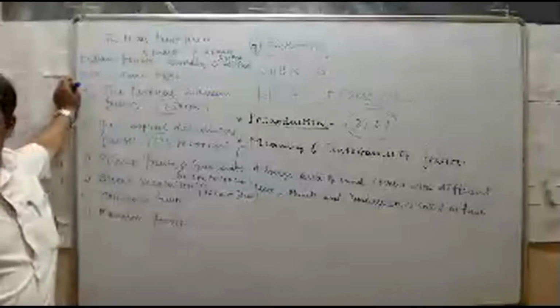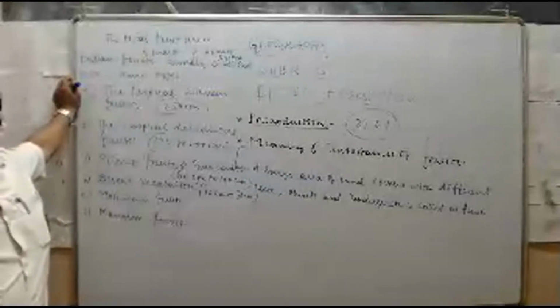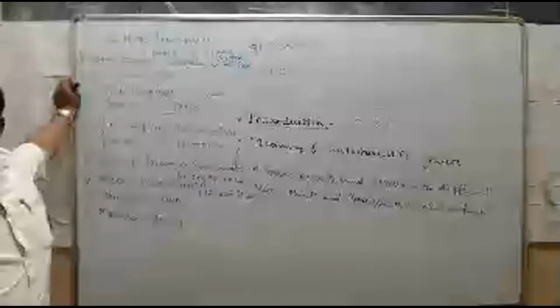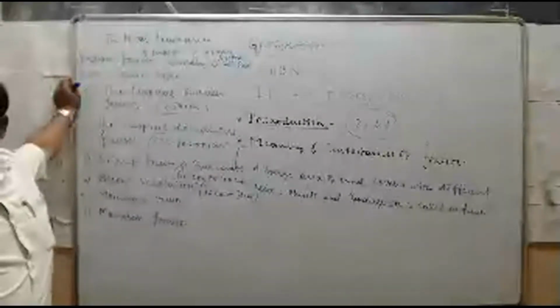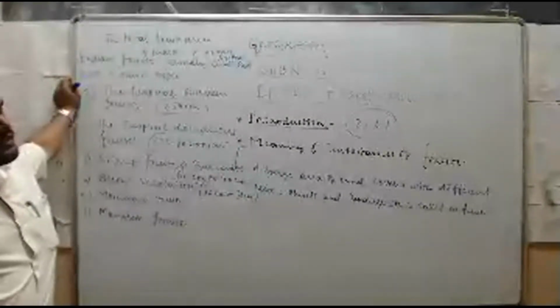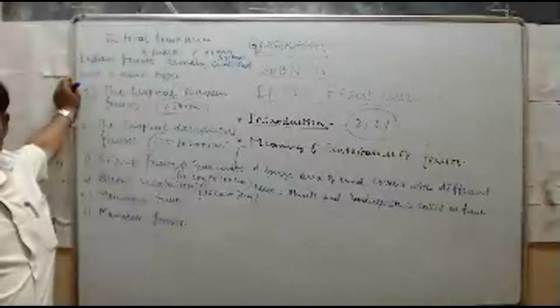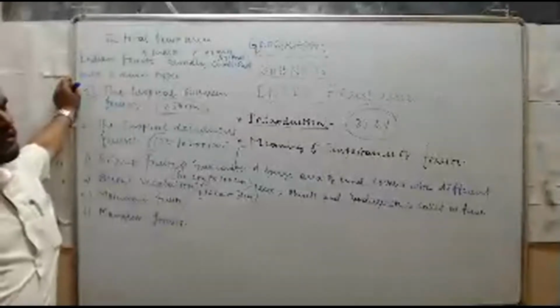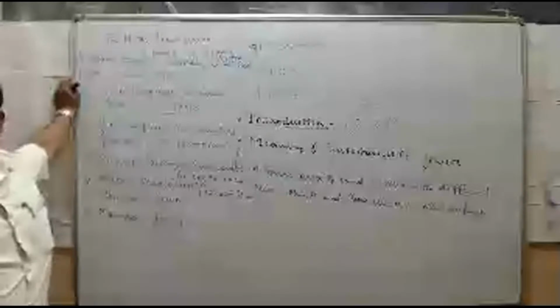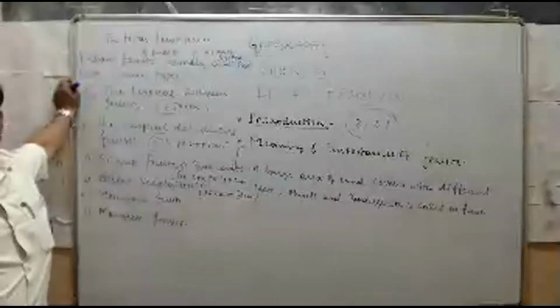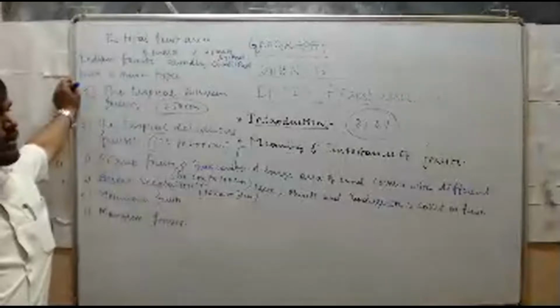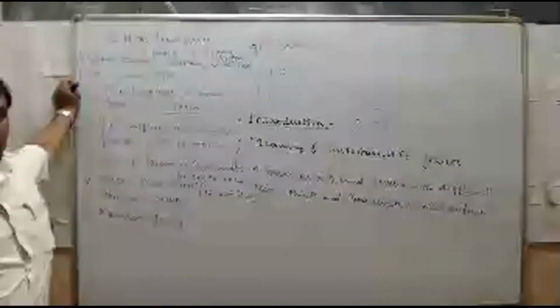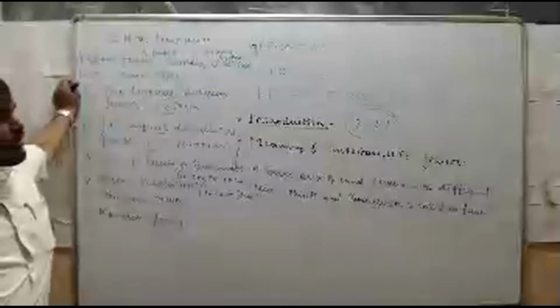It is less than the National Forest Policy Resolution of 1952, that is 33.3 percentage. That is the recommended forest area. At least we should have, as per the National Forest Policy of India, 33.3 percentage of forest. But actually, we have only 23.6 percentage.